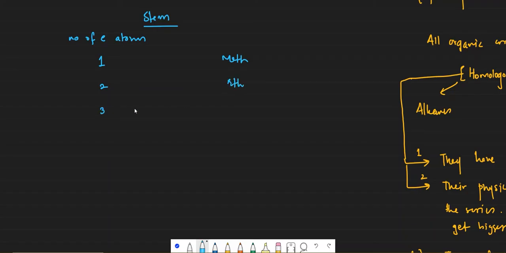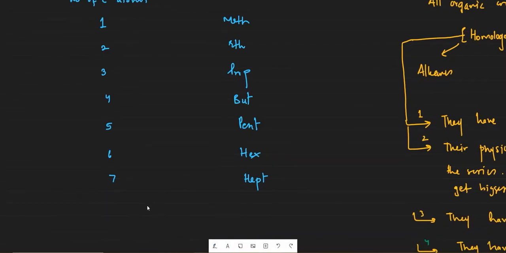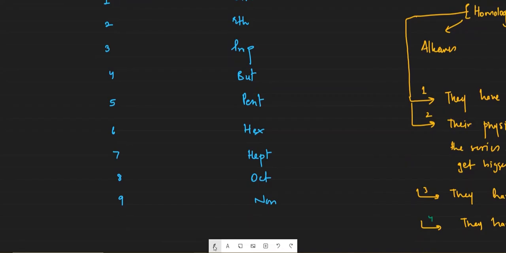Three carbon atoms, prop. Four, but. Five, pent. Six, hex. Seven, hept. Eight, oct. Nine, non. And when there are 10 carbon atoms, the name of the compound will start with dec.